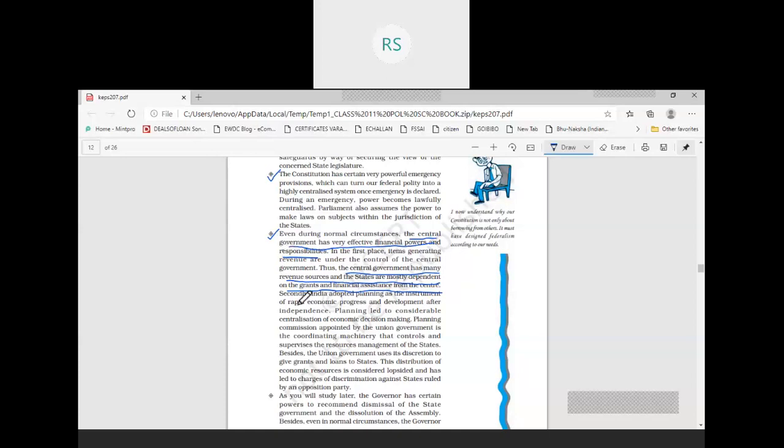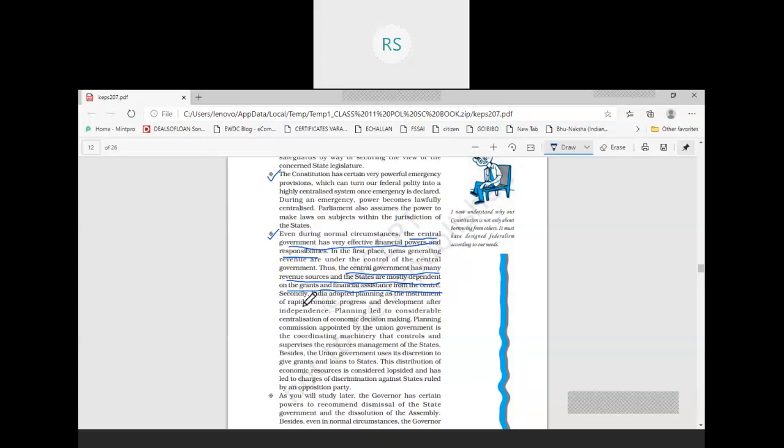Okay, now we see the second point within this, that we have adopted planning. We have adopted a planned economy, because I have told you earlier also that when India became independent, we had so many economic challenges in front of us: poverty, inequality of wealth.